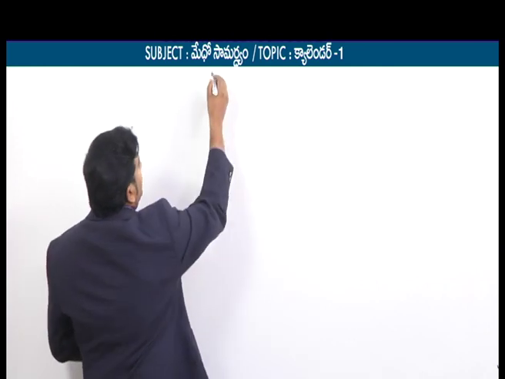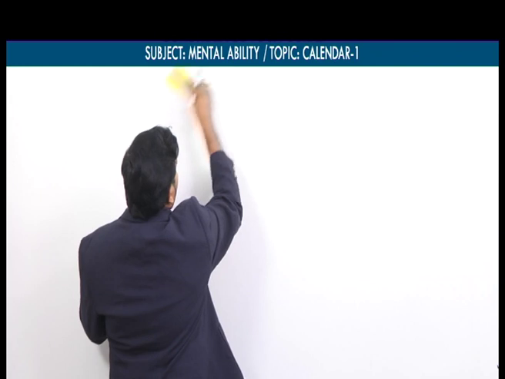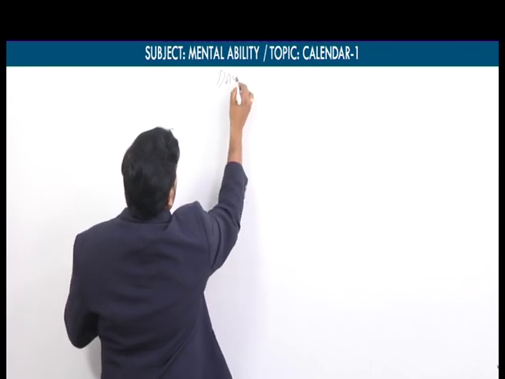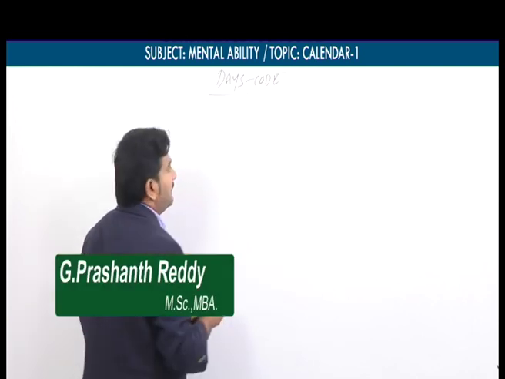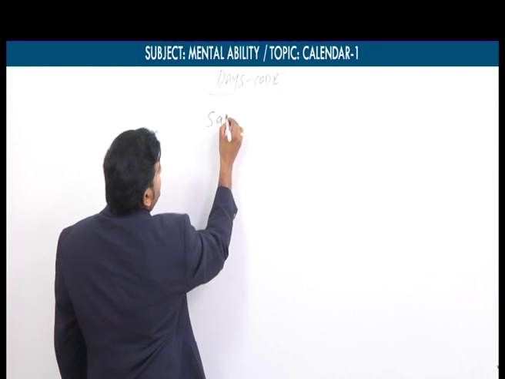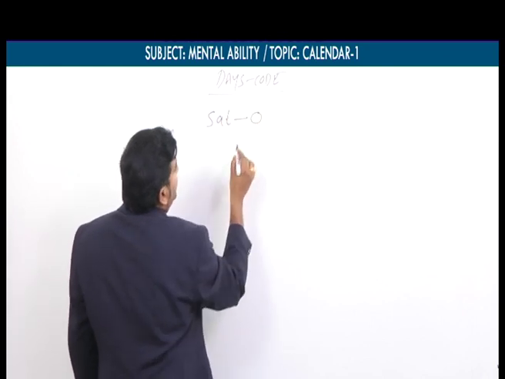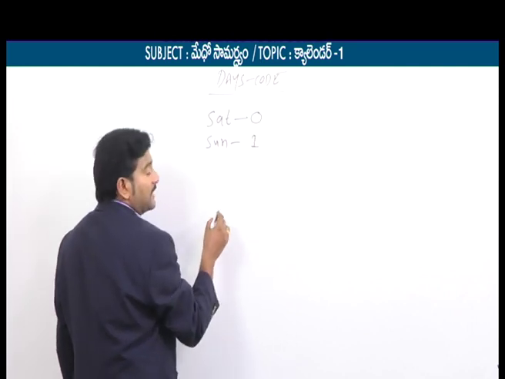Let's say first of all, days and codes. We know a week has 7 days. For example, if it is Saturday, the code for Saturday is 0. If it is Sunday, the code is 1.